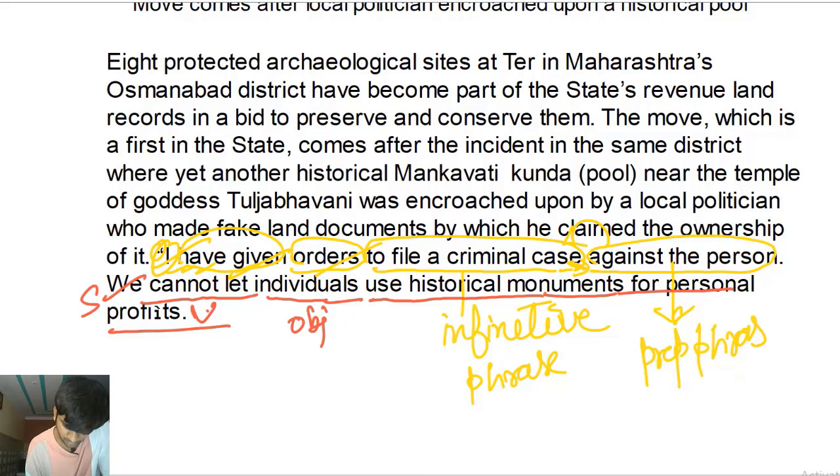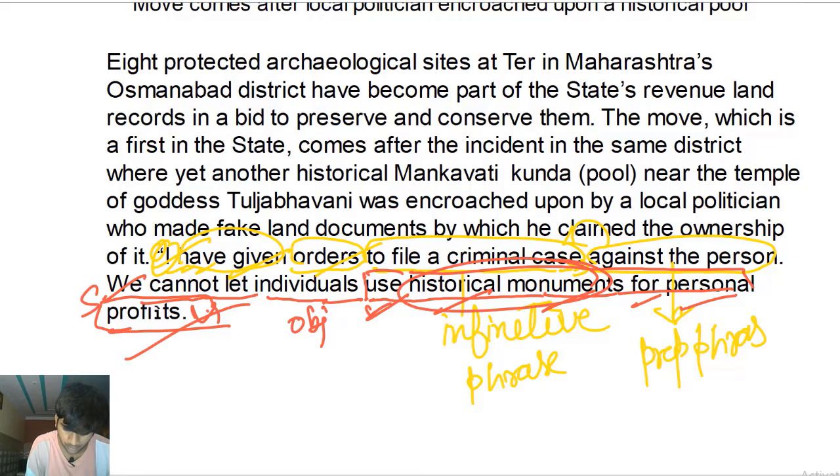So subject, verb phrase, object, and this action is done by the object of the verb. We cannot let individuals do something. Do what? Use historical monuments for personal profits. Use what? Historical monuments. Use historical monuments for what purpose? Monuments for personal profits.